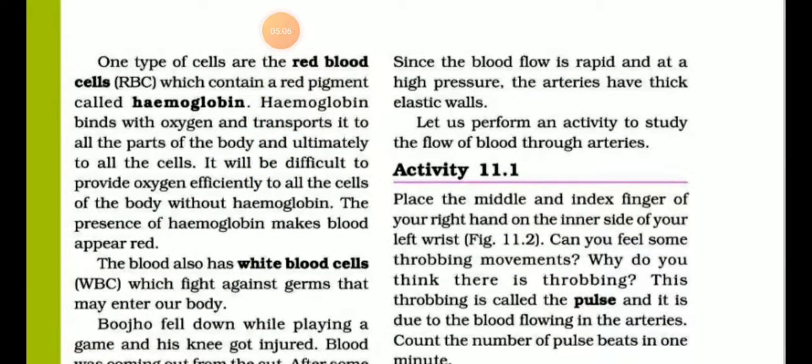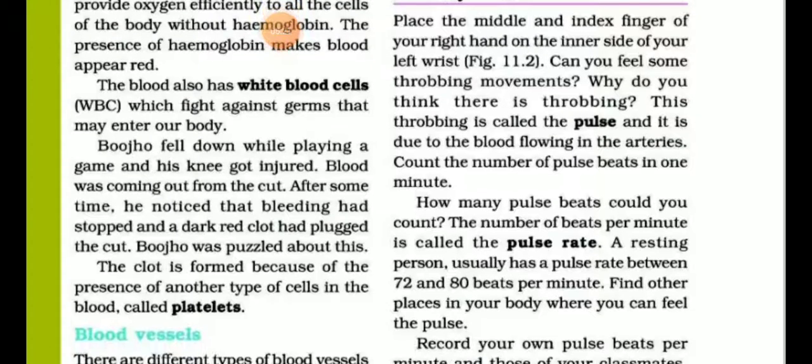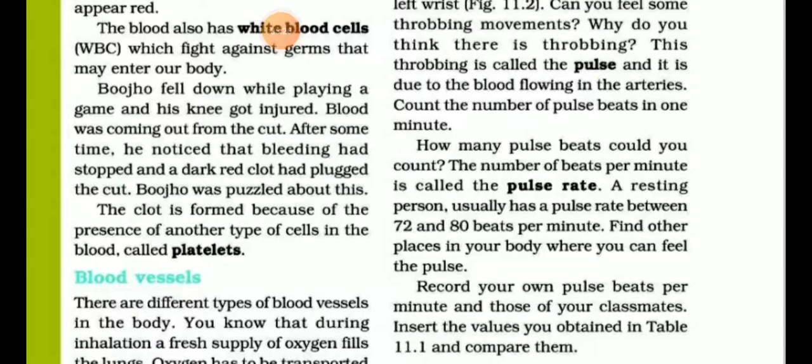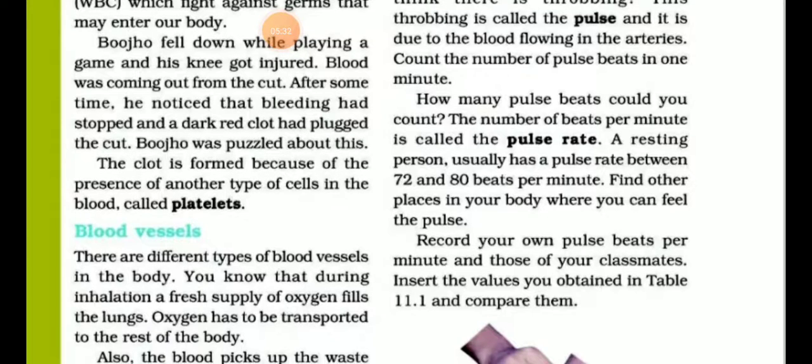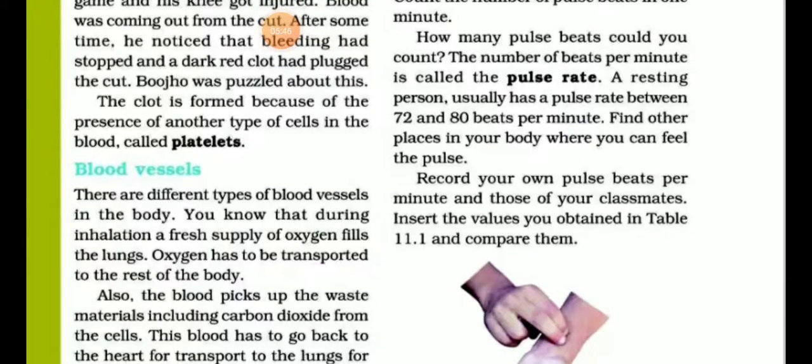The blood flow is rapid and at a high pressure. Next, pulse. What is pulse? Can you feel some throbbing movements? Why do you think there is throbbing? This throbbing is called pulse and it is due to the blood flowing in the arteries. Count the number of pulse beats in 1 minute. Next, pulse rate. The number of beats per minute is called pulse rate. A resting person usually has a pulse rate between 72 and 80 beats per minute.